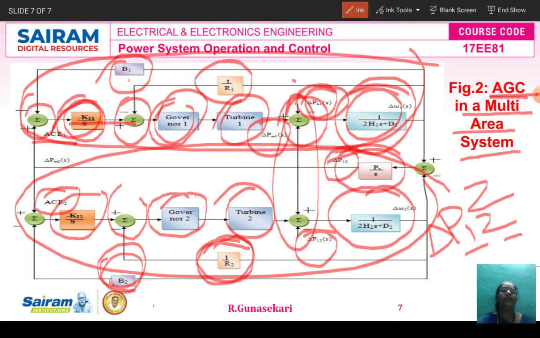And what are the equations, what is the block diagram representation of the AGC controller block. Under this topic, the subtopics we studied were AGC in a single area system, its block diagram representation, then AGC in a multi-area system, its block diagram representation.